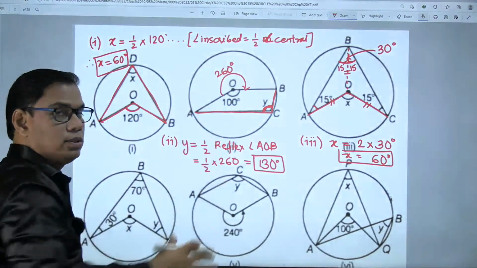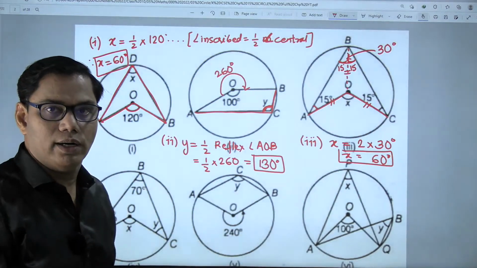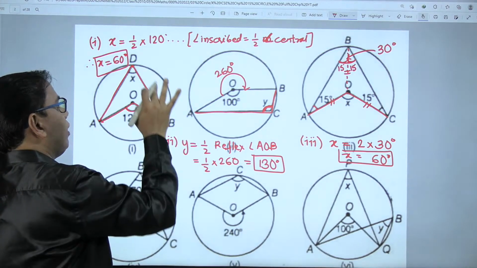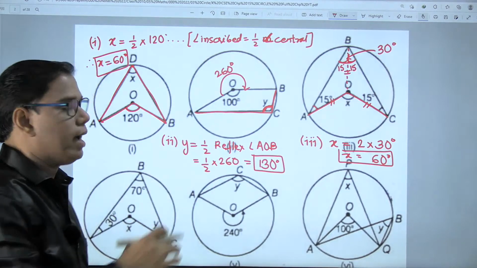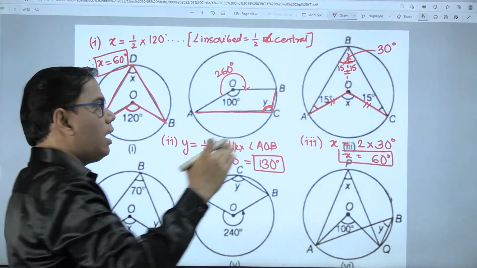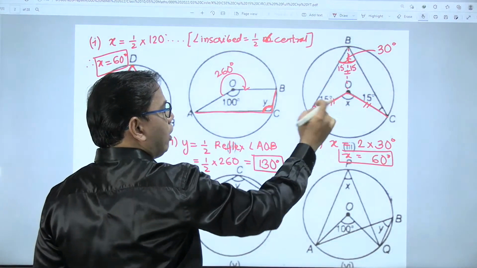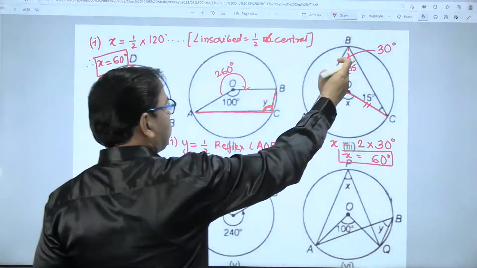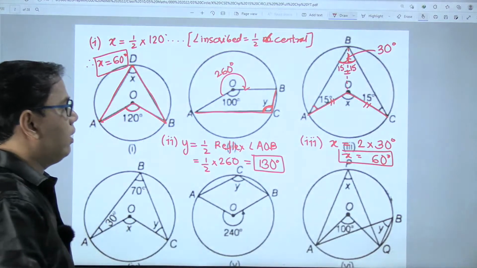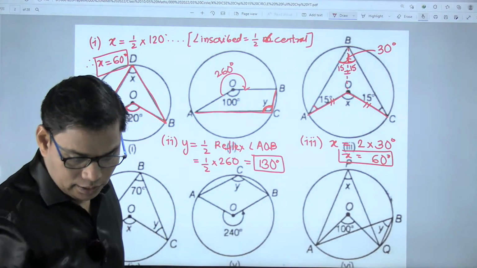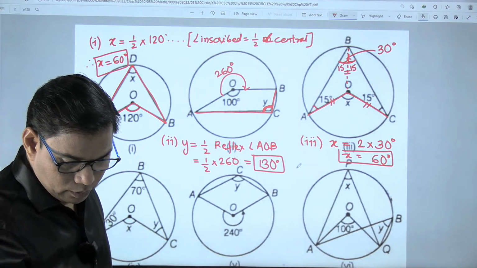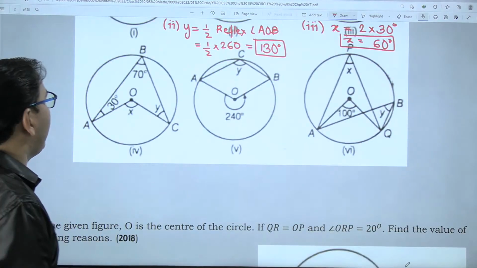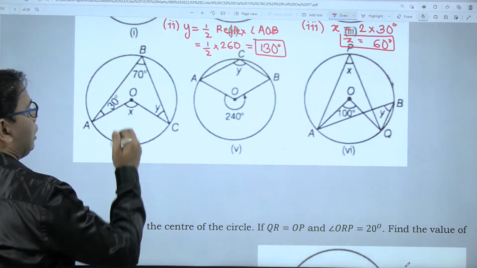In the previous two sums, the situation was exactly reverse. Here the central angle was given and you needed to find the inscribed angle. The inscribed angle was half. Here the inscribed angle is 30 and we have to find the measure of the central angle. The central angle is double the inscribed angle. So the central angle will be 60 degrees. Isn't it the same? Some student got the answer before I could. Now we have to find the value of x.